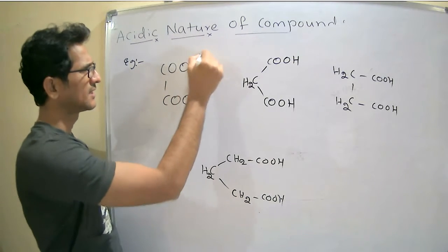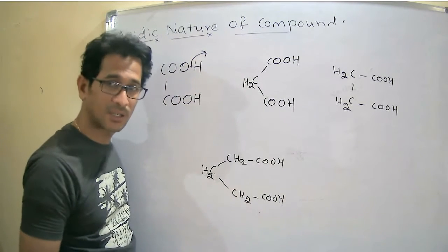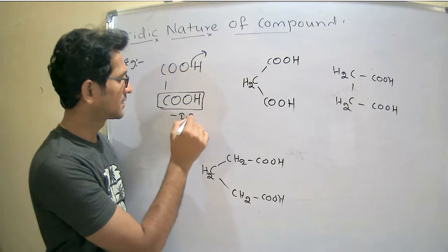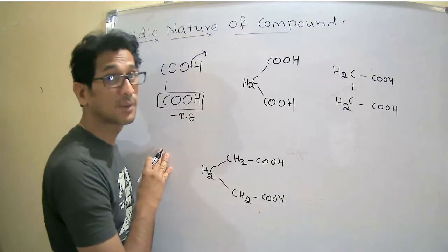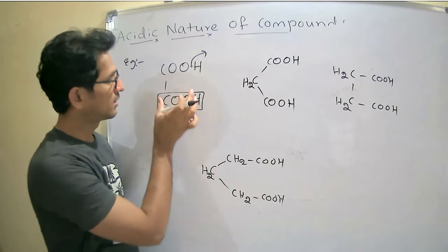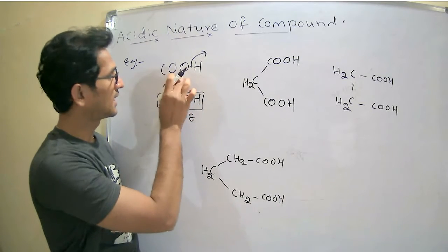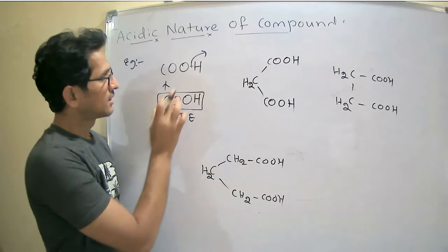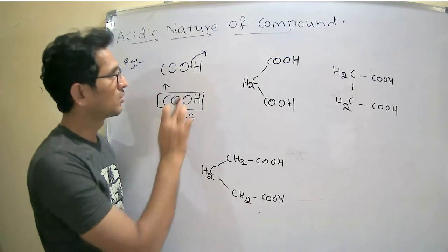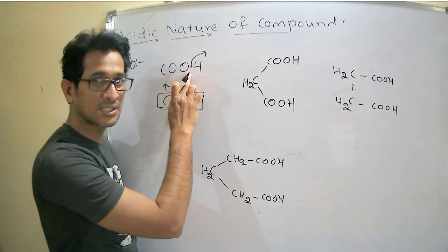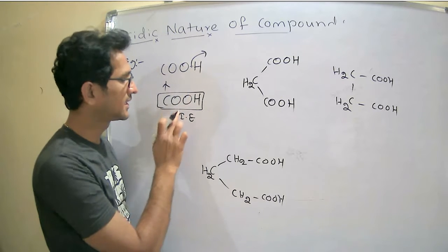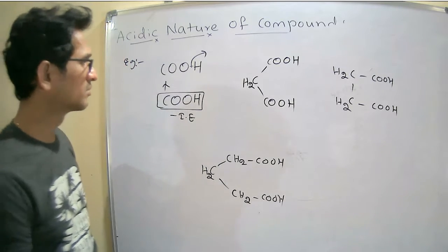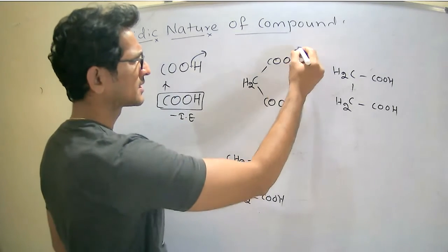See here, it loses H plus ion, then it is stabilized by minus inductive effect, because the acid group has a minus inductive effect. So it withdraws electrons and is stabilized, meaning more acidic in nature. Initially in the dicarboxylic acid, one carboxylic acid is the acidic group and the remaining one is considered the electron withdrawing group. Now see here what happens.